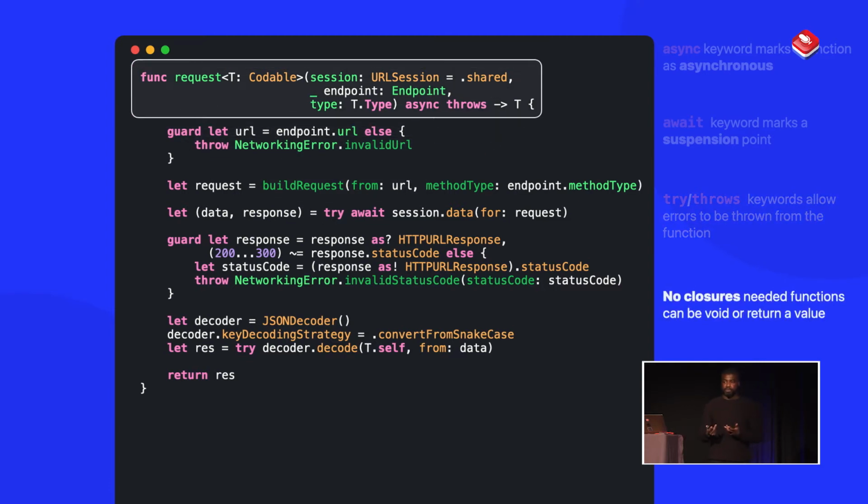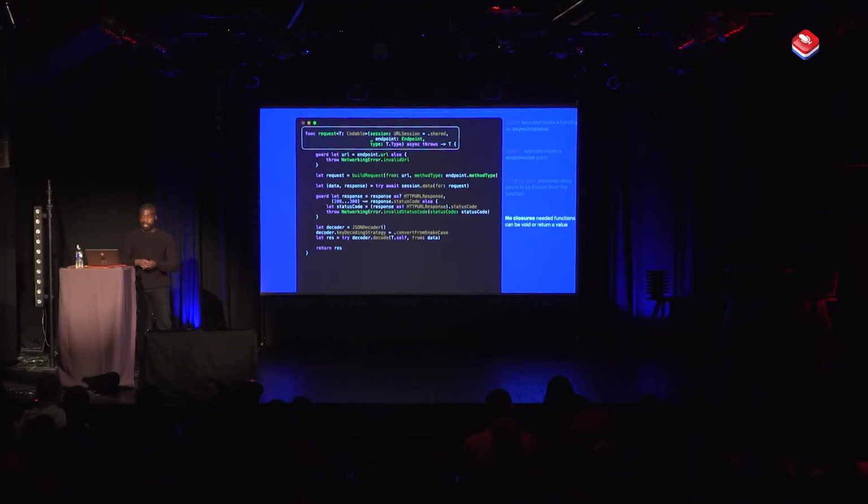And then, like I mentioned before, there's no need for closures anymore. We can just simply have a standard function signature and just basically make it throws and return a type. Now, if we don't want it to return a type, we just make it void. Simple. So this is really clear and clean to understand.